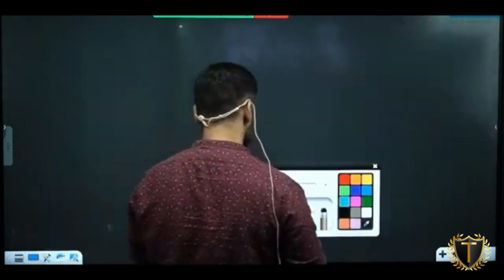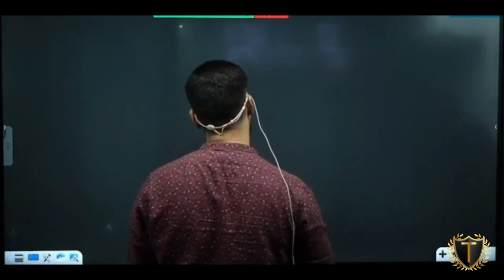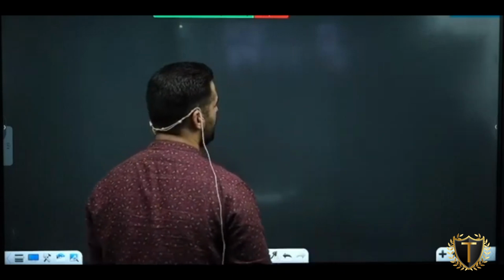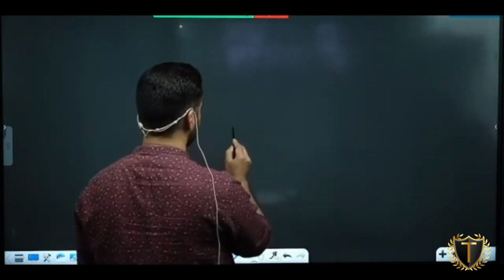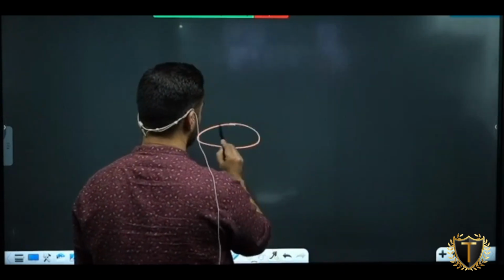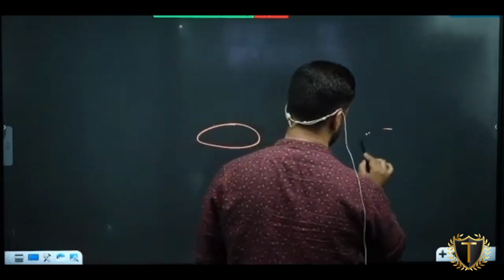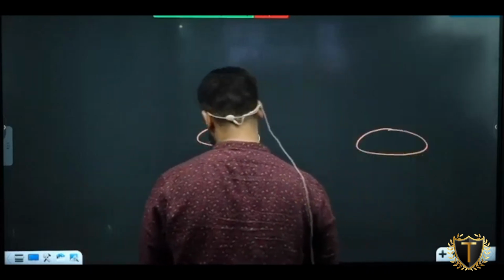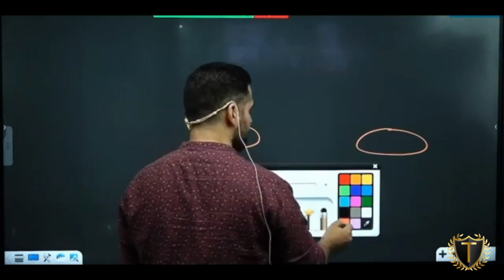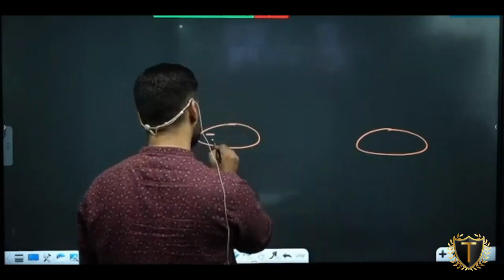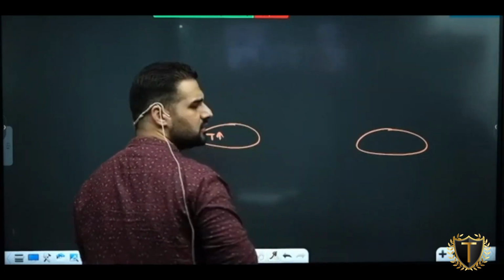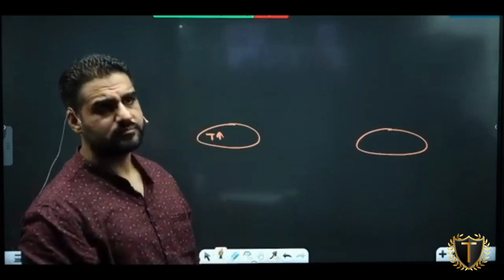In some basic concepts of geography, as we know, assume this is one place, this is any other place. If this has high temperature, the air there will convert into convection.